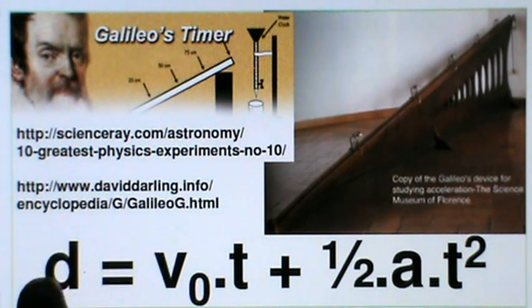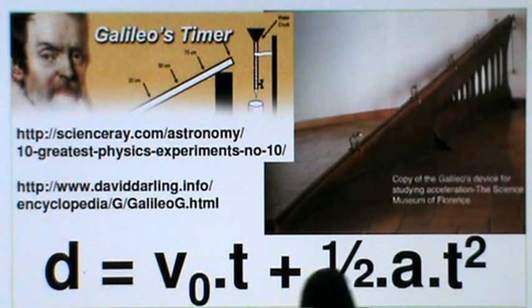So probably you have seen this formula that the distance covered by an object when it's accelerated is equal to the initial speed v0 times time t plus half times acceleration times square of time. The practical consequence here is that the right and the left side of this formula must have the same dimension.